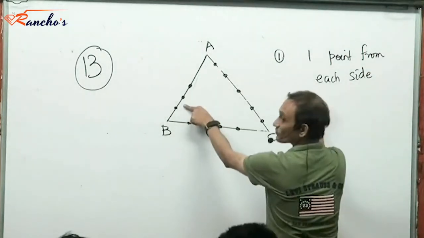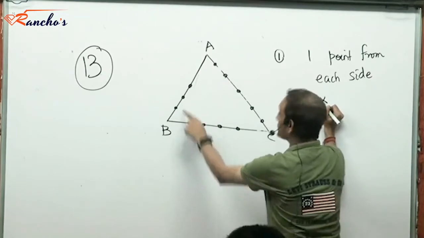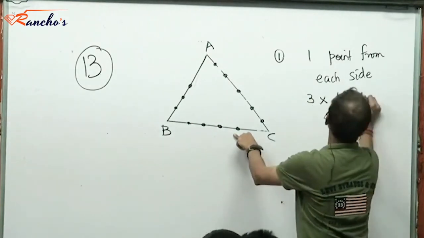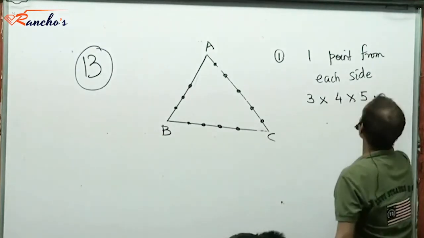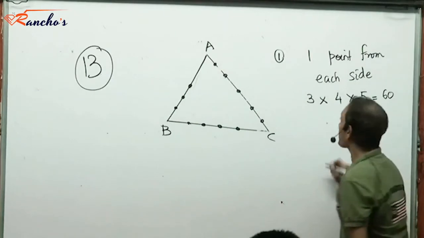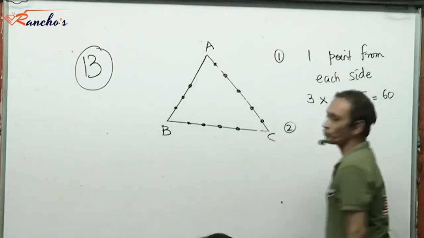So, 3 ways of selecting the first point from this side. The second point could be selected in any one of the 4 ways. The third point could be selected in any one of the 5 ways. That makes it 60 triangles with 1 point from each side. 2.